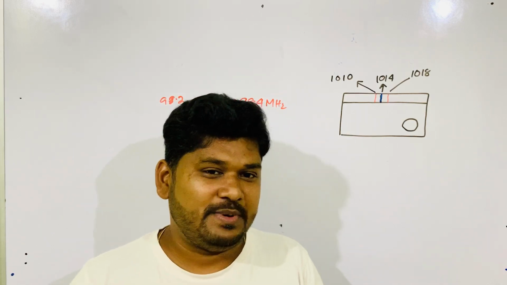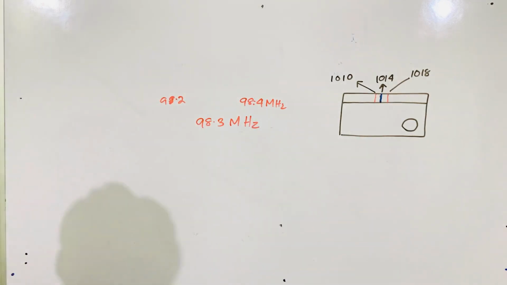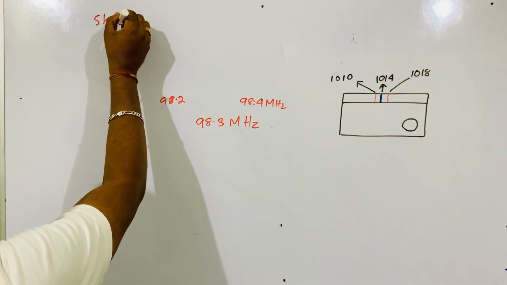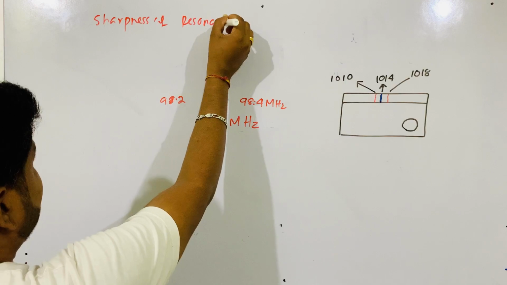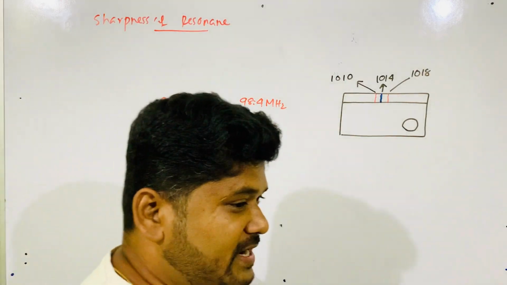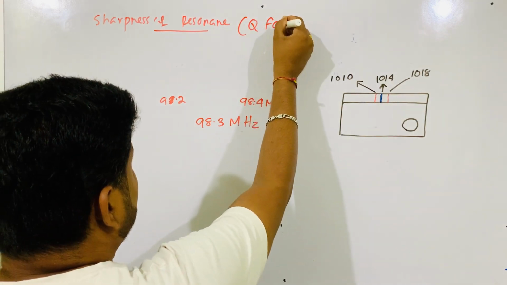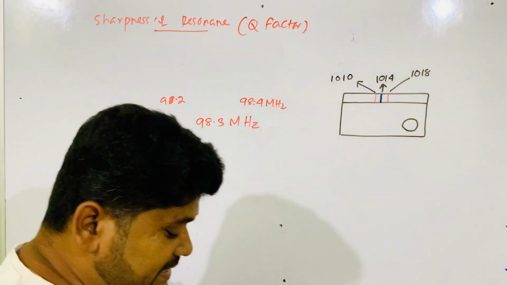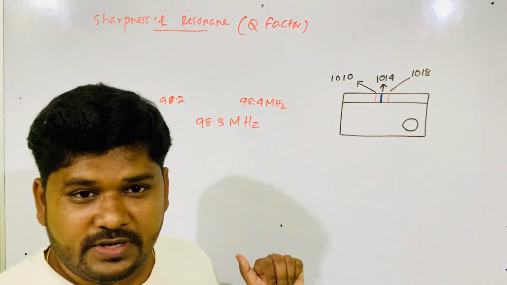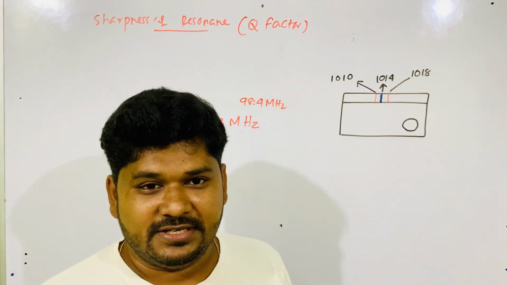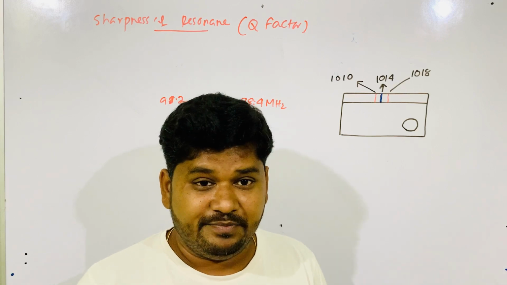Here the bandwidth is applied. Sharpness of resonance, or quality factor, now I discuss. Sharpness of resonance is measured by the mathematical quantity called the Q factor, or quality factor. Here we will find the quality factor, where the resonance is very sharp.